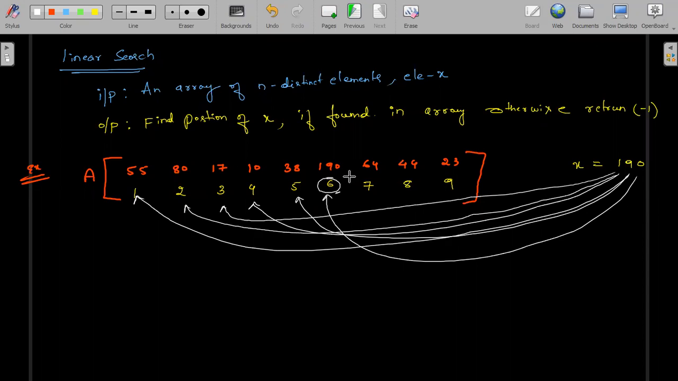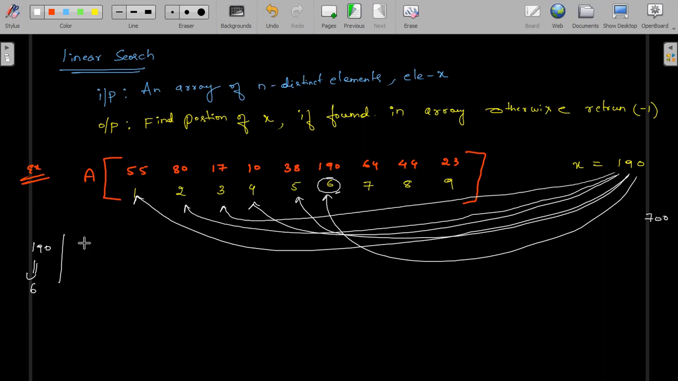Suppose think like this. If 700 is there, even though it will ask each and every element here, if 700 is not there, what will it return? It will return -1. That is what exactly. Suppose think like that 190 is there. What is the position it is returning? It is returning the position that is 6.